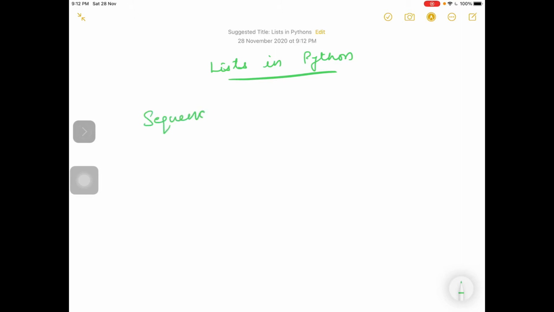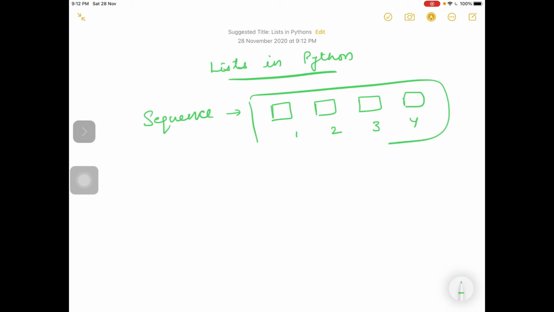A sequence is any number of items kept one after the other. Like I am keeping these boxes in a sequence one after the other. So this whole makes a sequence. So what is a sequence finally?